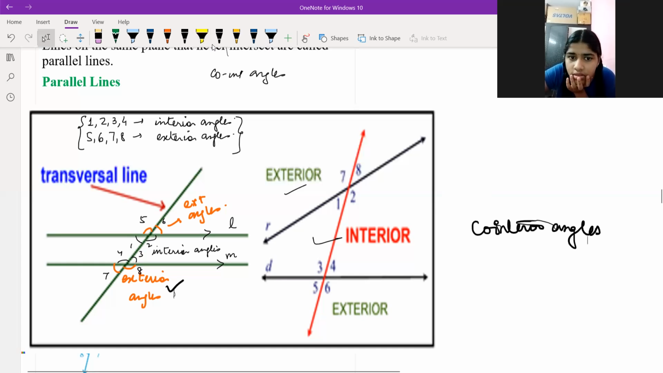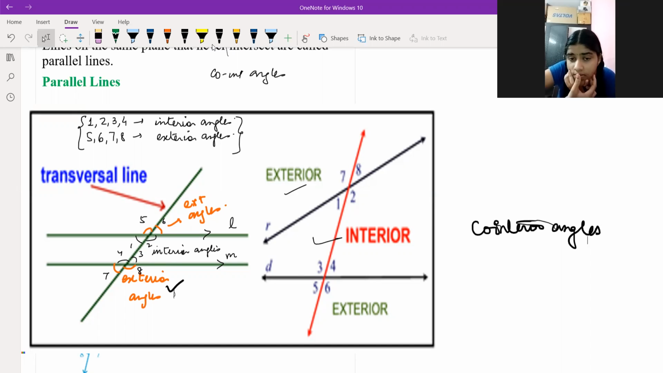So you know interior is coming into picture, right? Interior means we are not talking about 5, 6, 7, 8. We are talking only about which angles? Tell me, Diksha. 1, 2, 3, 4. Co-interior means both the angles should be on the same side. So which pair is on the same side here? Same side I'm talking about, not different side. You are saying 1, 3, 2, 4. That is the interior alternate angles. Understood?